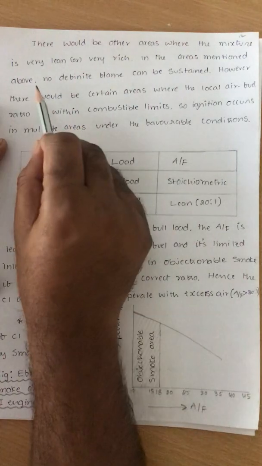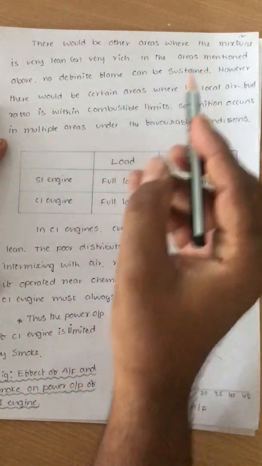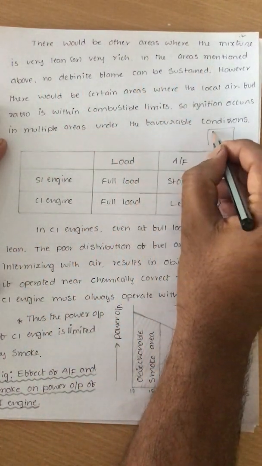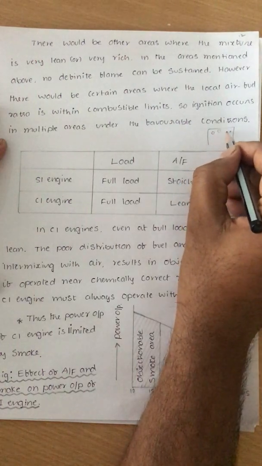In the areas mentioned above, no flame can be sustained, because somewhere there is a rich mixture, somewhere a lean mixture, somewhere only air, somewhere only fuel.